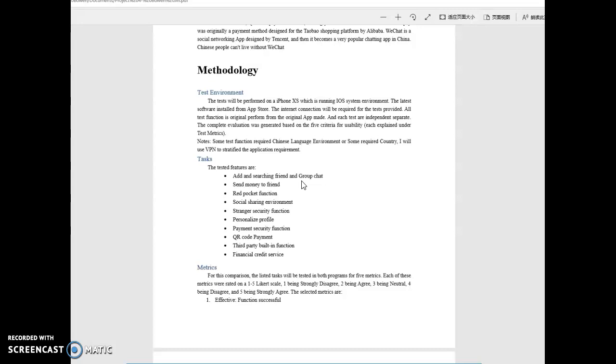The complete evaluation was generated based on 5 usability criteria, each explained under the test metric. And please note that some test functions require the Chinese language environment, or some require a country and regional requirement. I will use a VPN to satisfy the application requirement.